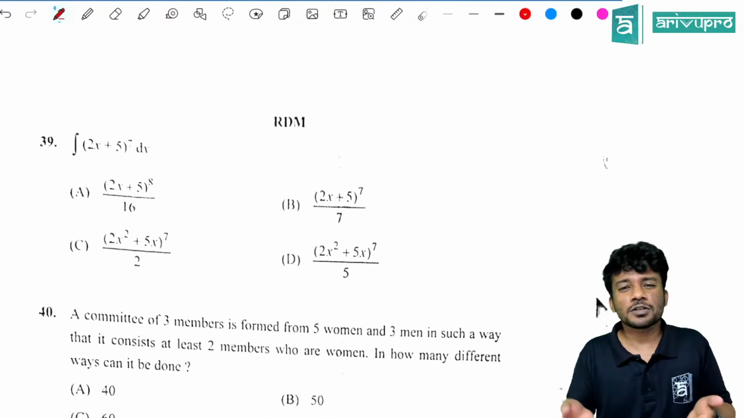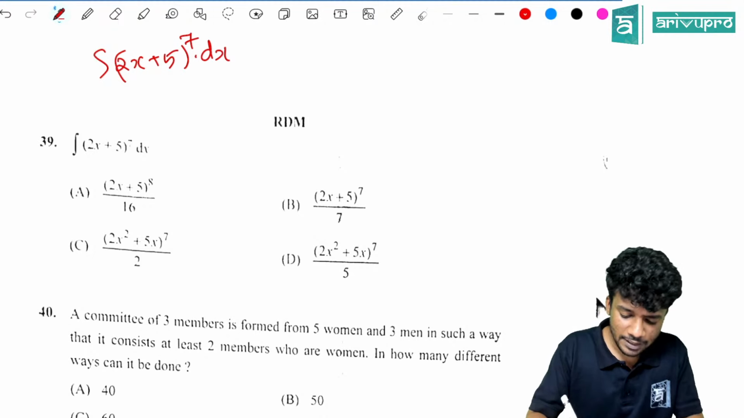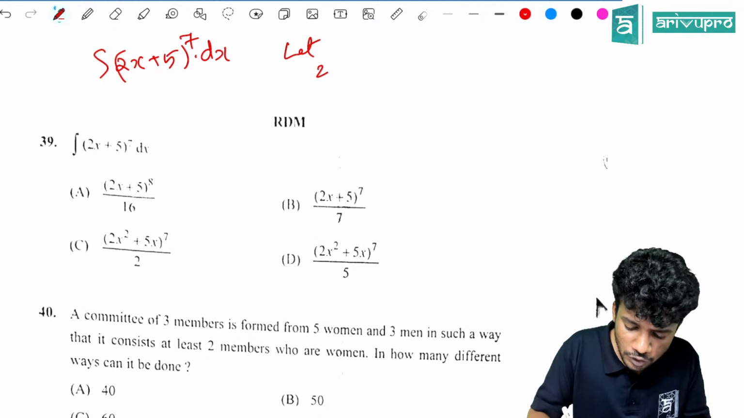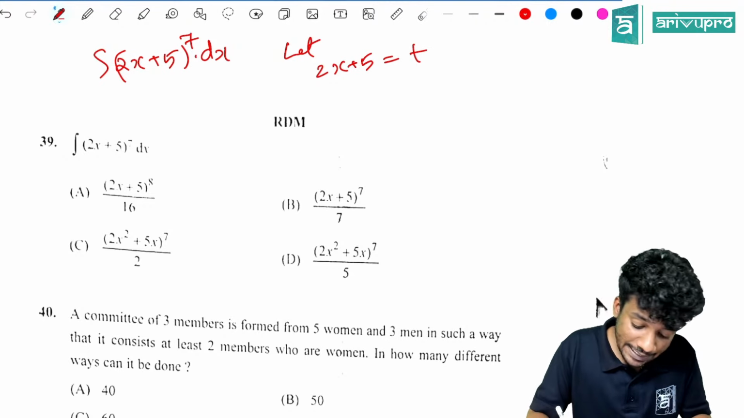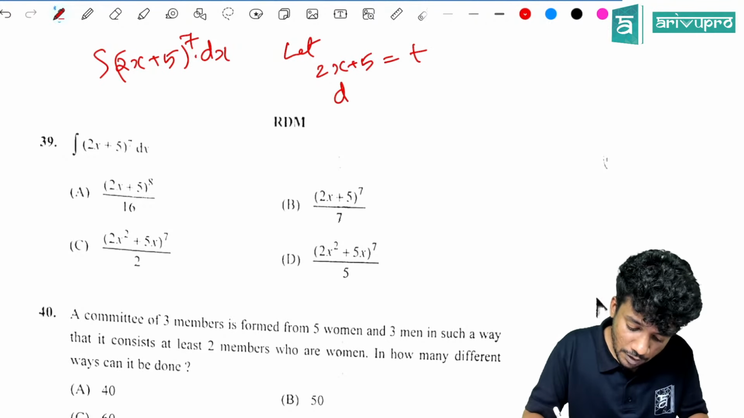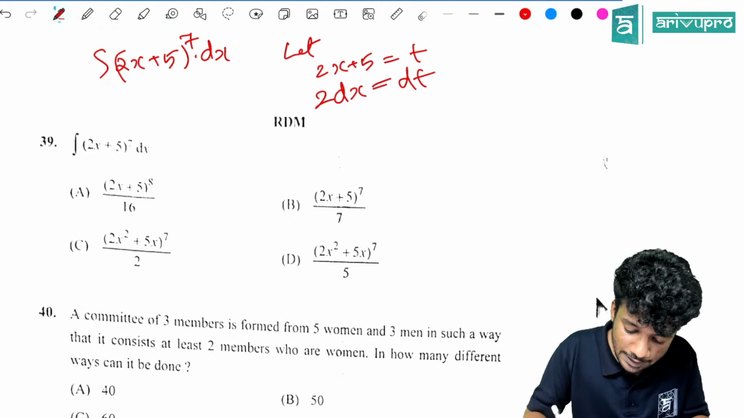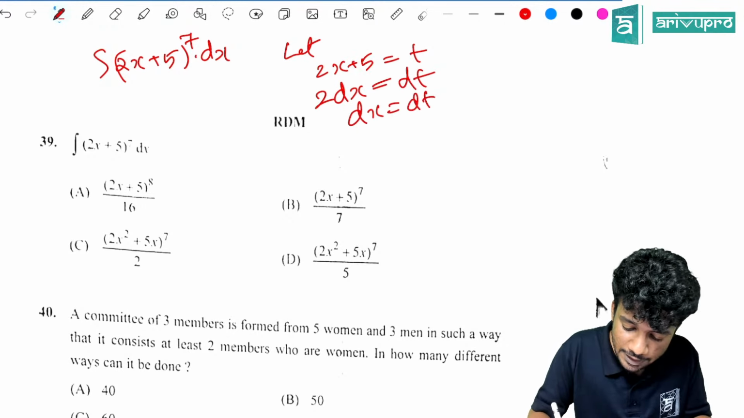Direct question again, but you need to use the substitution method. Integral of (2x plus 5) the whole raised to 7 dx. How will you do it? First let 2x plus 5 is equal to t. That means 2dx is equal to dt. So dx is equal to dt by 2.